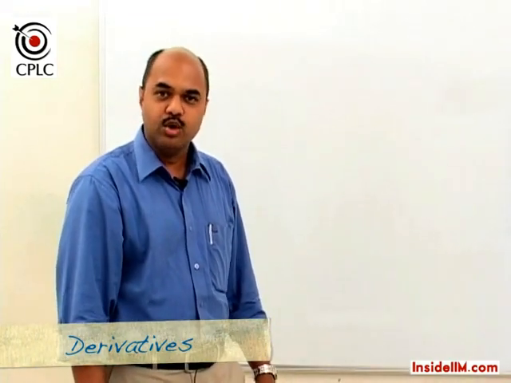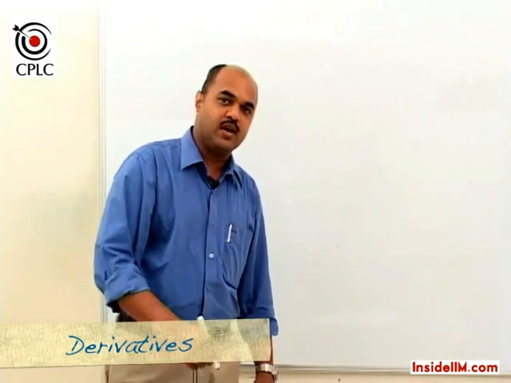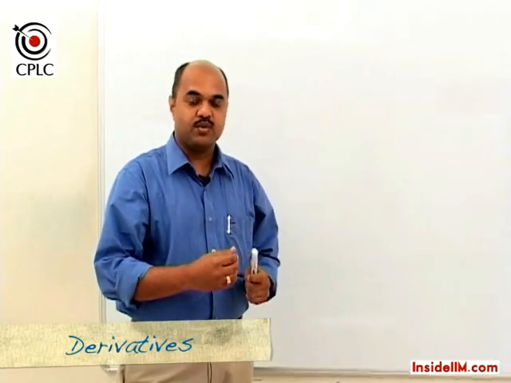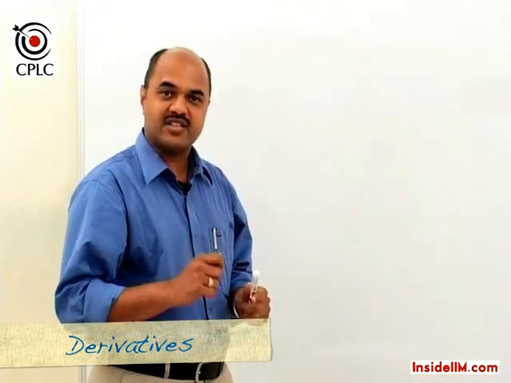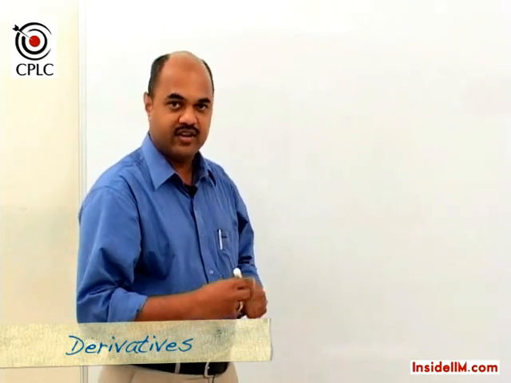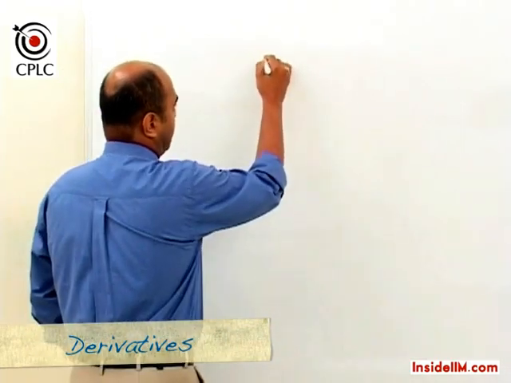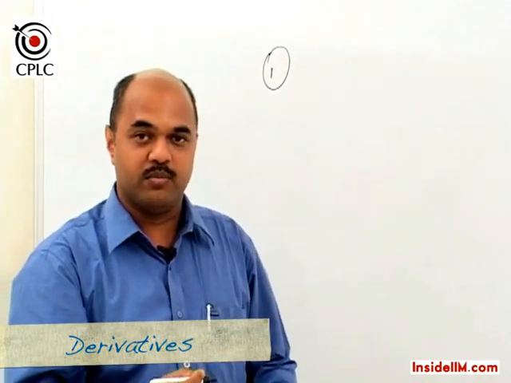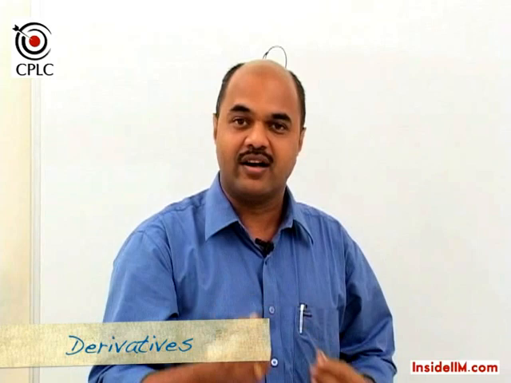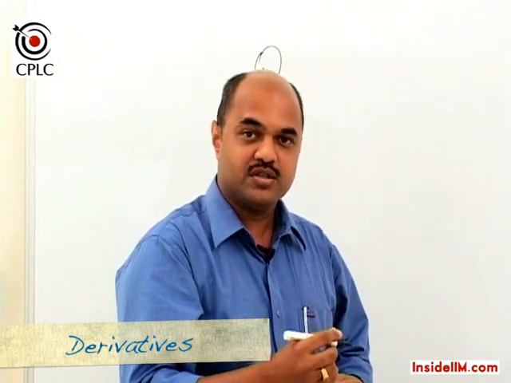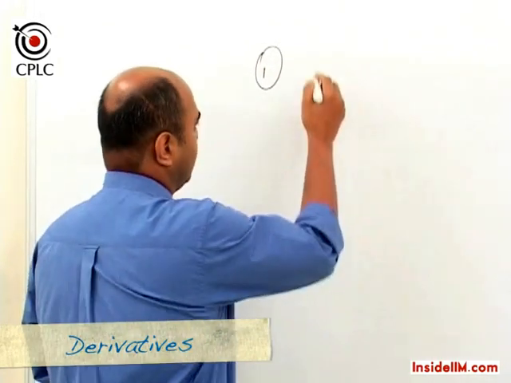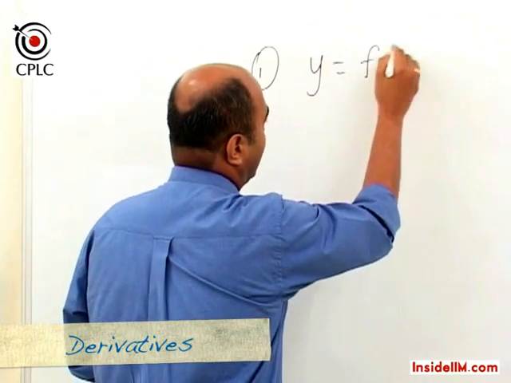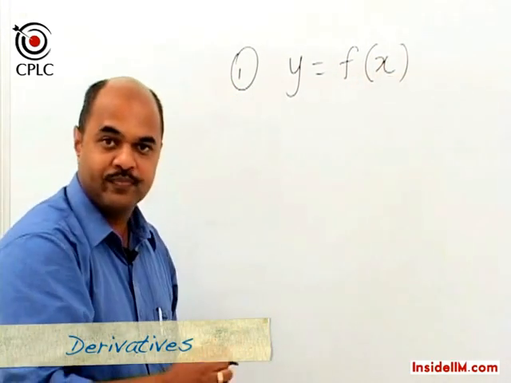Having seen some basic rules to calculate derivatives, let's now try and understand the steps involved in calculating maxima or minima using derivatives. The first step is always to generate the function. Very often in problems, the function may not be directly given to us. We need to first generate the function, which would be something like y as a function of x.